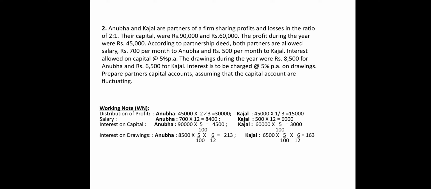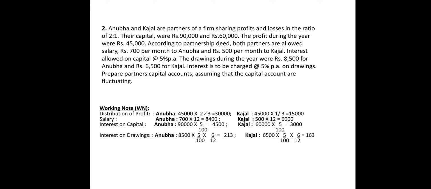According to the partnership deed, both partners are allowed a salary of 700 per month to Anubha and 500 per month to Kajal. Interest allowed is 5% per annum. Drawings during the year are 8,500 of Anubha and 6,500 of Kajal. Interest is to be charged at 5% per annum on drawings. Prepare partners' capital account assuming that capital accounts are fixed.